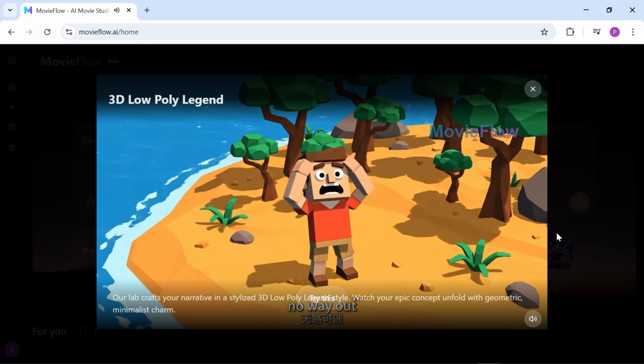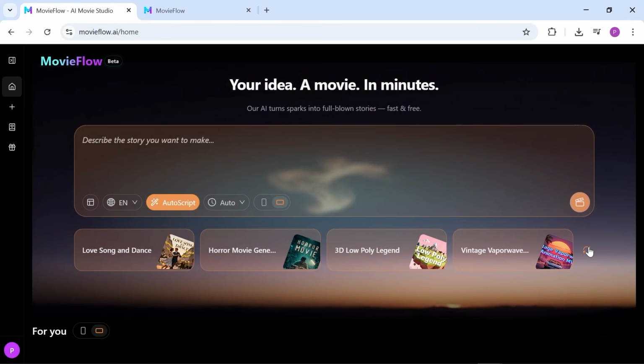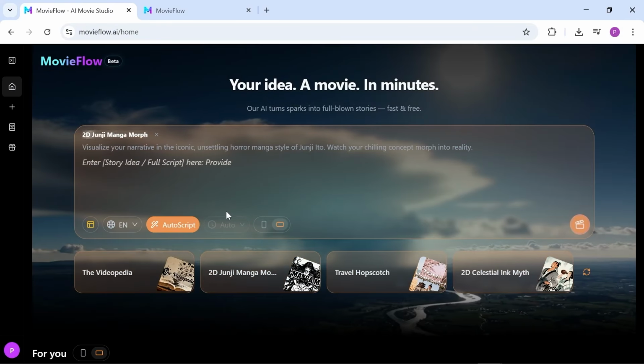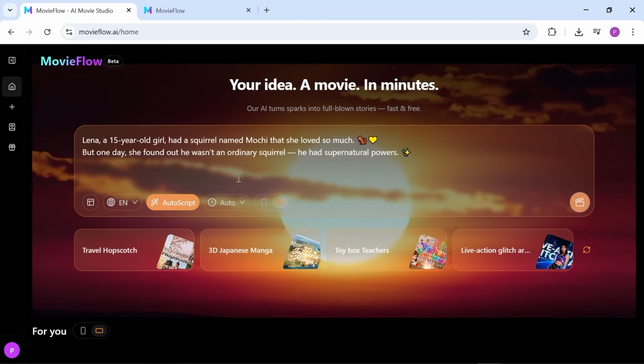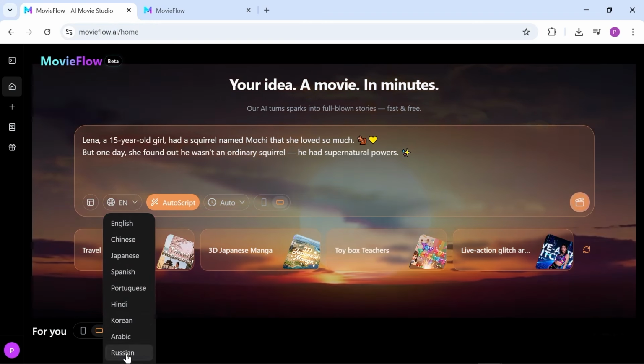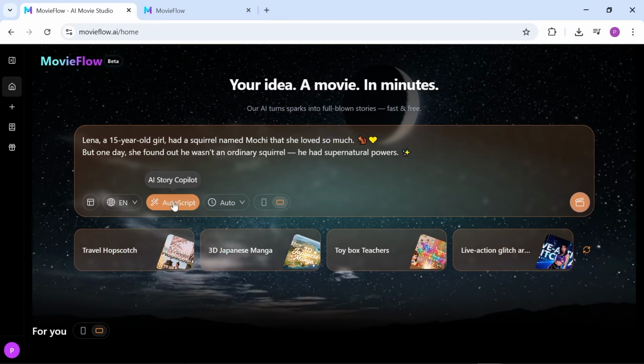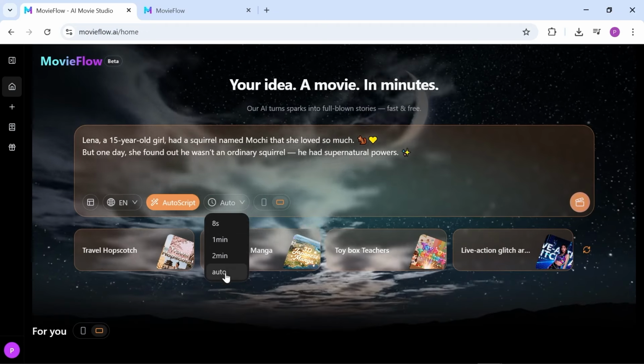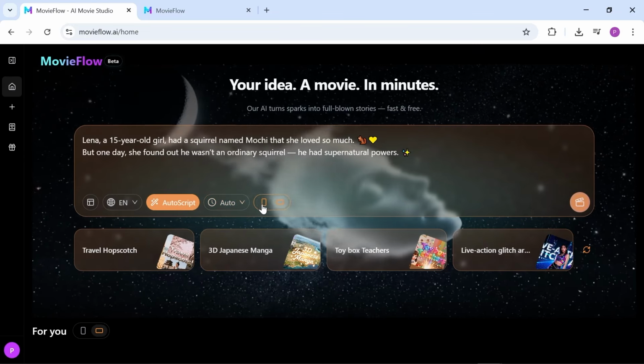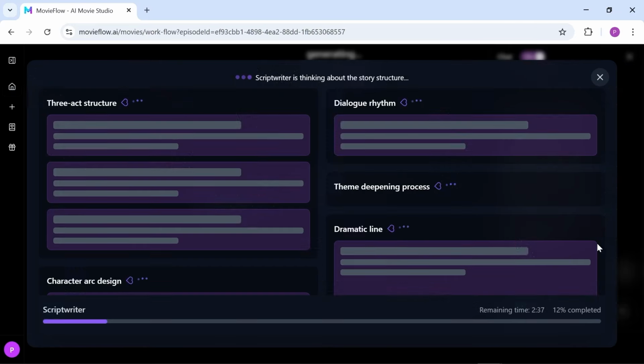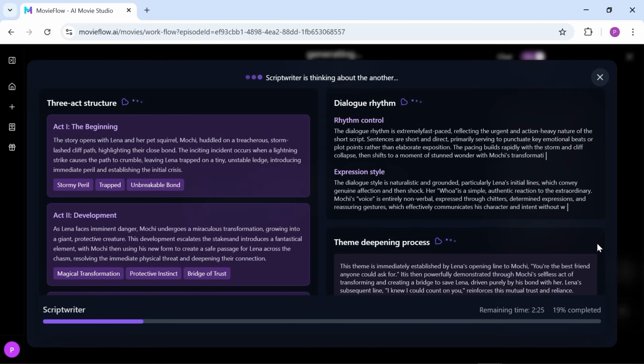You'll also find different styles you can choose from. Now write your prompt. You can select any language you want, then choose the desired duration, or just leave it on auto so it determines it for you. Next, pick your orientation and click Generate to begin. As you'll see, it's truly amazing.